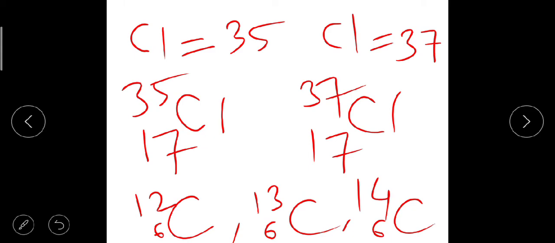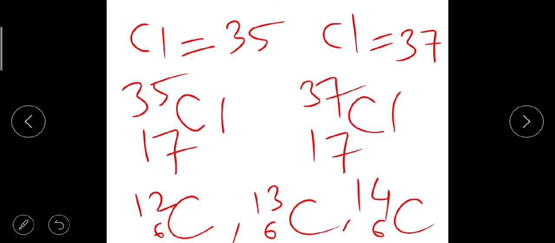One homework is there: you have to write 5 isotopes of different elements, and you have to write the uses of isotopes. What are the uses of isotopes?